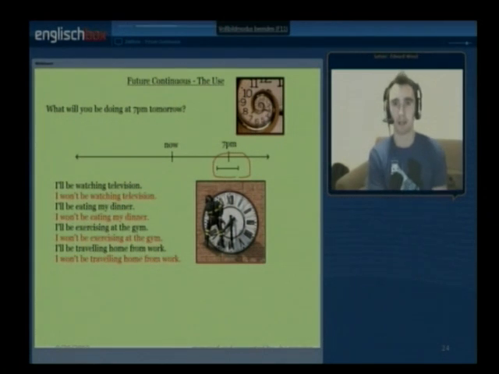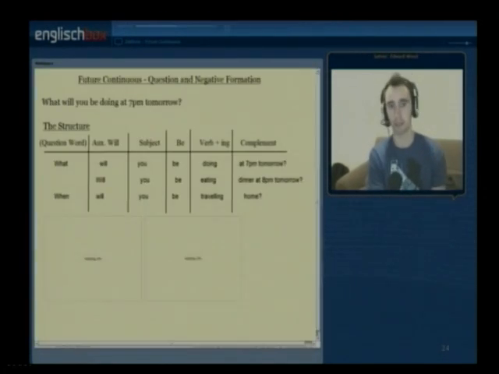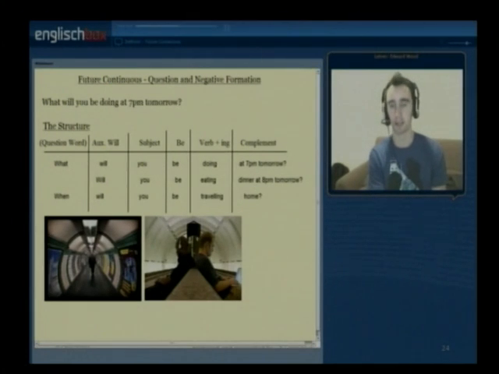So I will be playing tennis, I will be eating my dinner, I will be exercising at the gym, means that all these actions are occurring at this point in time in the future. In this case, in this example, at 7 p.m.